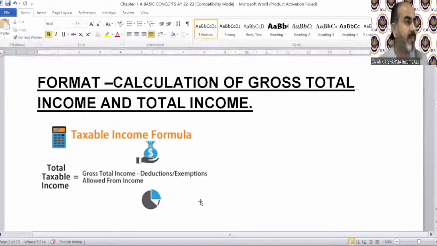Circular in Hindi, I cannot teach you in Hindi. I can only explain or give answers to your queries in Hindi. I cannot teach you anything in Hindi. There will be only English medium for our lectures. Okay, so you can ask me. Vikas, okay, ask me your query if there is any confusion.